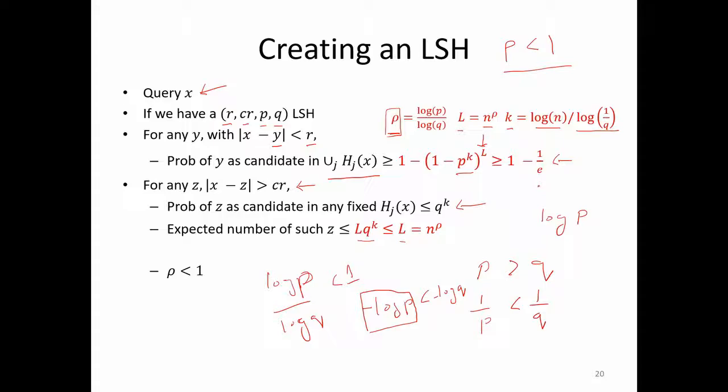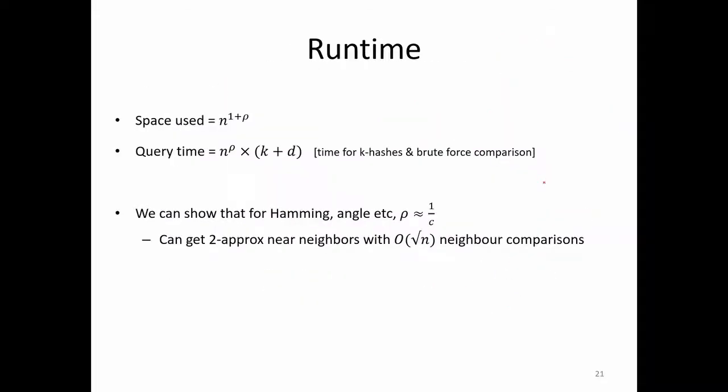So you can see that under this condition you get expected number of false positives as n to the power rho, and you get the probability of y as a true positive as greater than 1 minus 1 by e. Okay, so what do we have here to summarize?